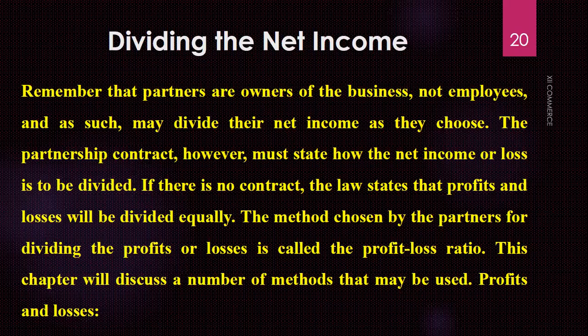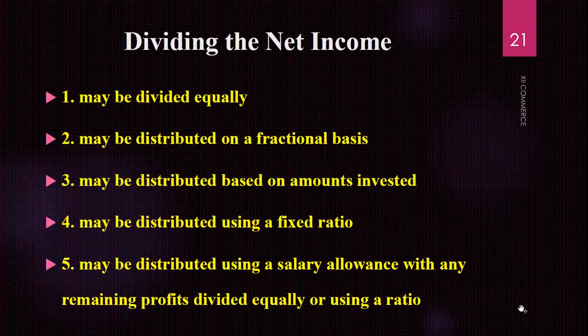If I talk about the double entry system, the journal has 5 columns. If I talk about the income statement, there are 3 columns. If I talk about the balance sheet, it has 2 columns, the T account. So every method in accounting has a different structure also, and we will apply that structure for dividing the profit and loss. This chapter will discuss a number of methods that may be used for the profit and losses.